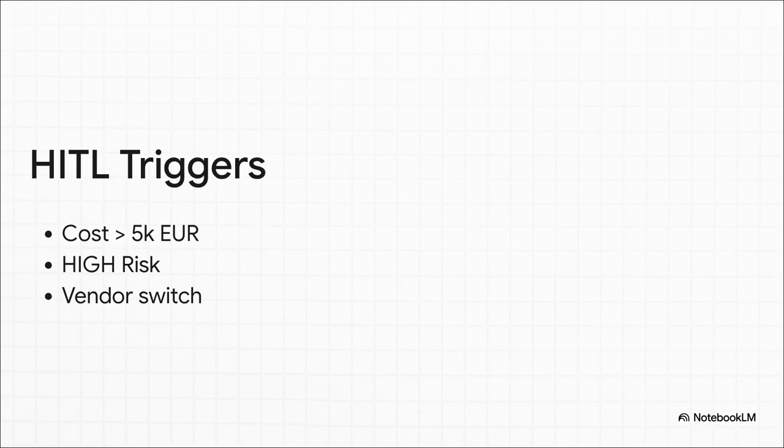If a total cost exceeds 5,000 euros, or if the system flags a high-risk vendor switch, say due to greater than 3% FX volatility, it triggers human approval. It doesn't punitively exclude the vendor, it just loops you in, ensuring the mathematically lowest verified cost still wins.